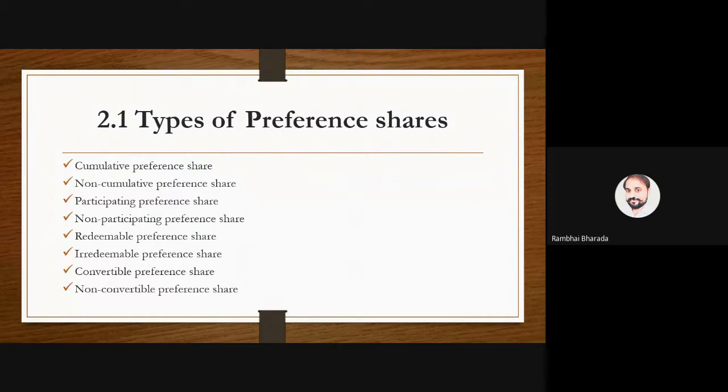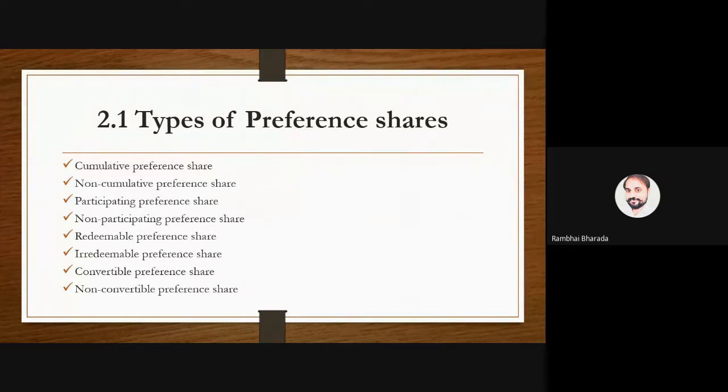So convertible preference shares means shares that are converted or convertible into equity shares. And non-convertible means they do not have any right to convert into equity shares. They remain preference shares for a long period, up to the entire life of the company. Cumulative dividend will be cumulated every year. Non-cumulative, if there is profit, there is dividend. If no dividend, it will not carry forward to the next year.